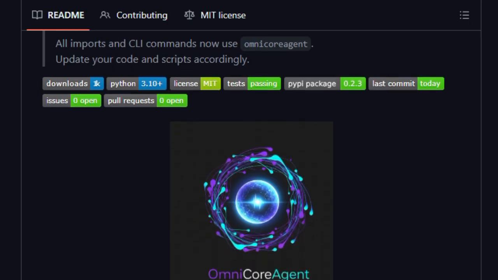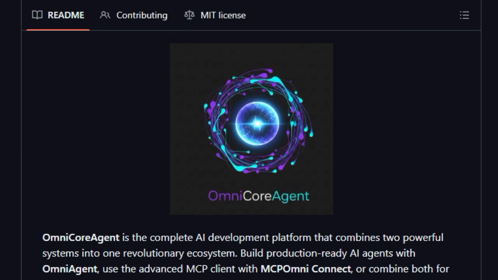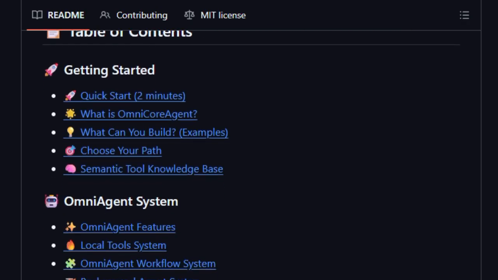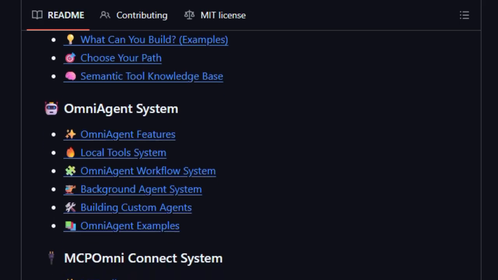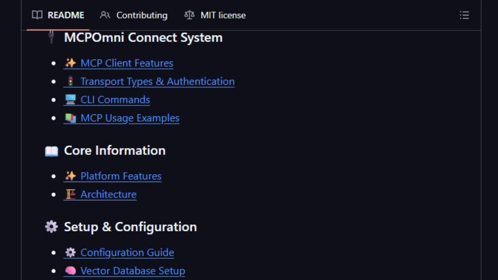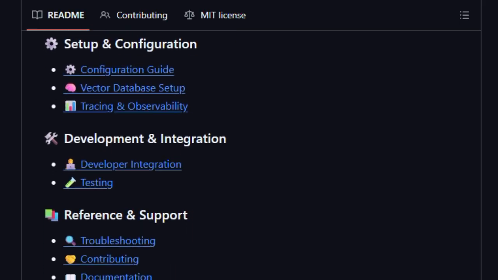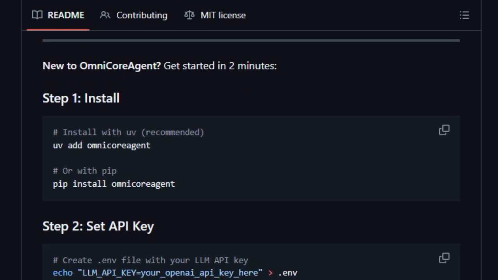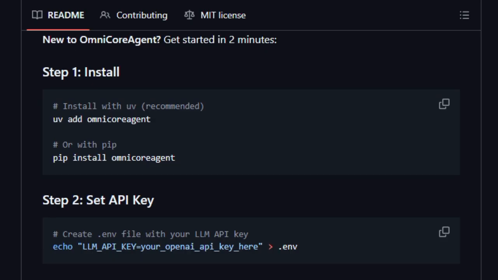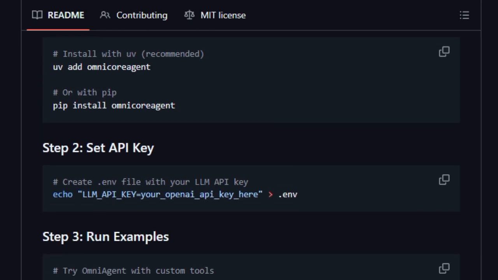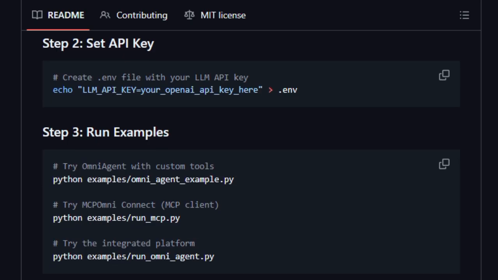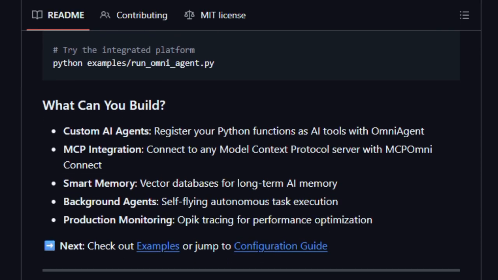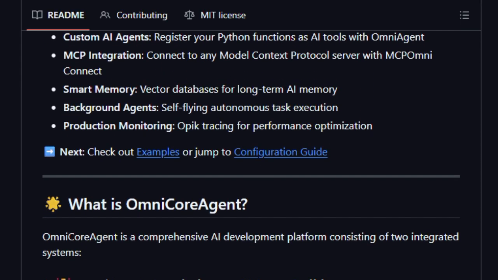What sets OmniCoreAgent apart is its dual system design. One half, called OmniAgent, is focused on creating smart agents. It supports things like custom tools, background task execution, layered memory over vector databases, real-time event streaming, and flexible workflows. Through this, it allows you to develop agents that can reason, plan, and act autonomously within specified boundaries. The other half, MCP Connect, its MCP client, allows your systems or scripts to connect to any Model Context Protocol server using multiple transport modes, HTTP, SSE, CLI, Docker, etc., and handle authentication, streaming, and memory integration.